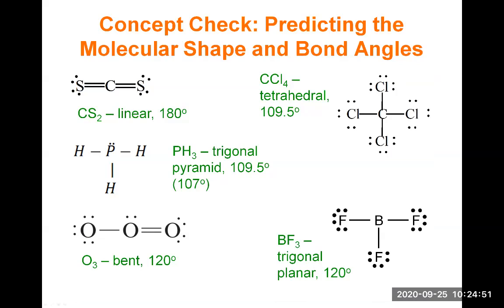And so notice how all those shapes we've mentioned here, the Lewis structure here is not showing those shapes, right? Ozone is not bent, the BF3 is not trigonal planar. You know, the CCl4 is not drawn as a tetrahedron. Only the linear molecule, you know, you cannot change the way you would draw it. But all the others, you would have to redraw the molecule to show the shapes that you are deciding that it is.